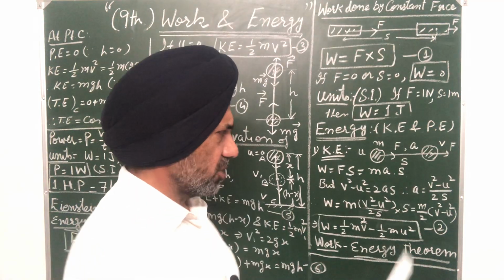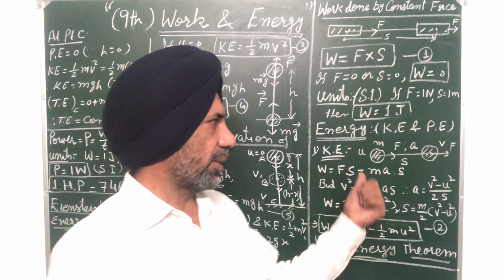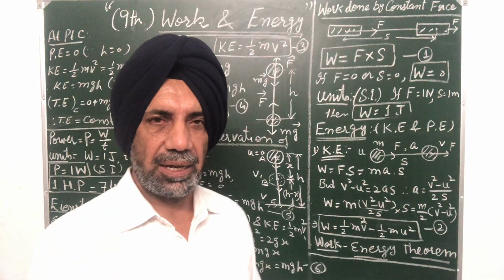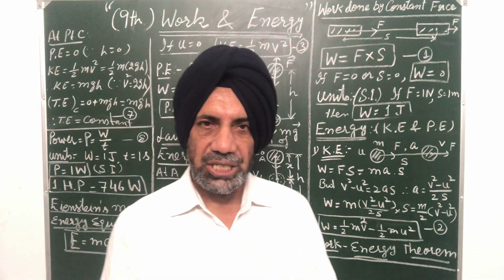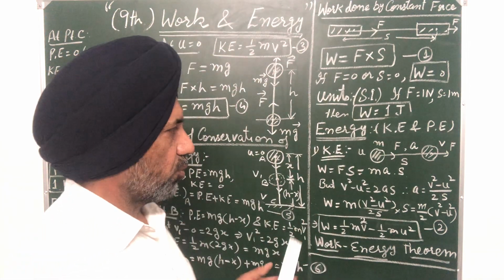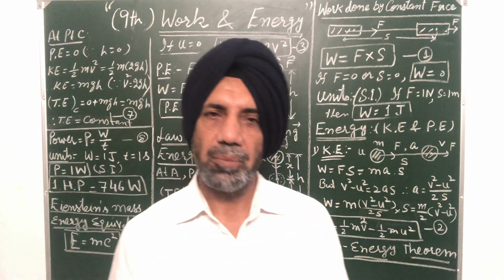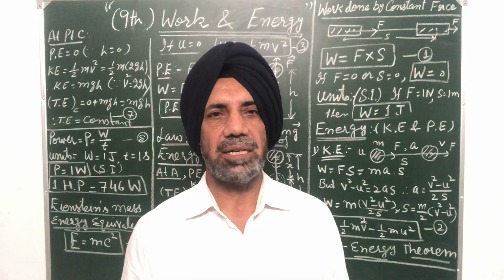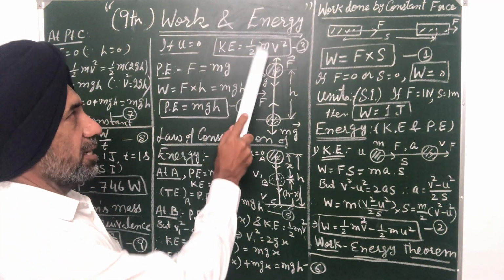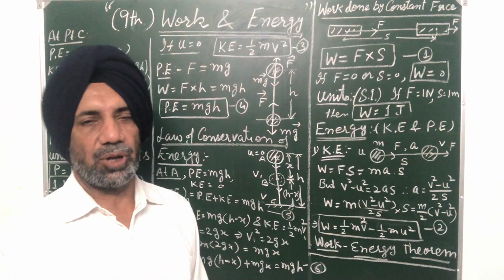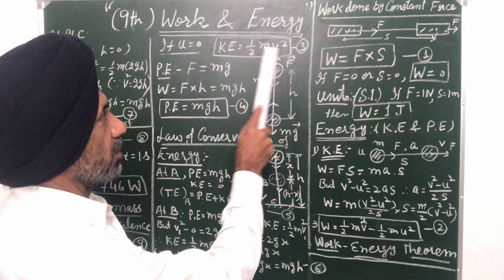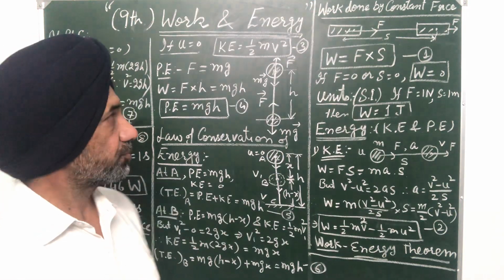This is the general expression. The body may start from any velocity u and reach a final velocity v when force F is active. So the change in kinetic energy between the two positions gives the work done by the force on the body, or work done is equal to change in kinetic energy. Kinetic energy is given by half mass into velocity square by virtue of its motion. It means the more the velocity, the more the kinetic energy.